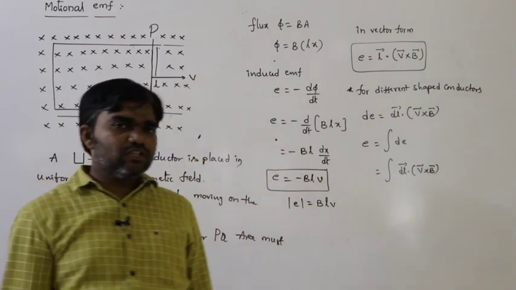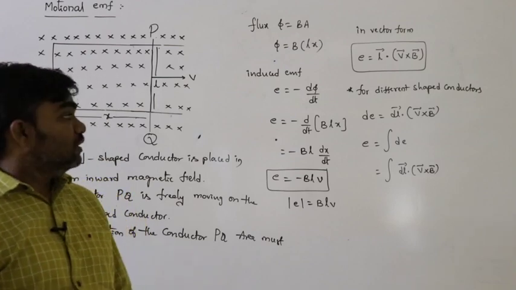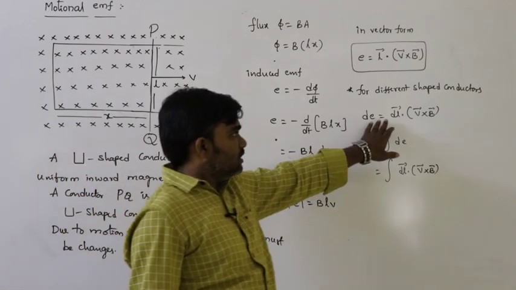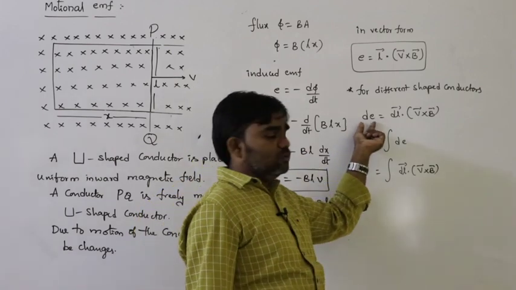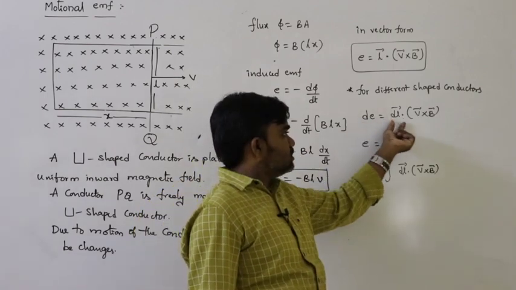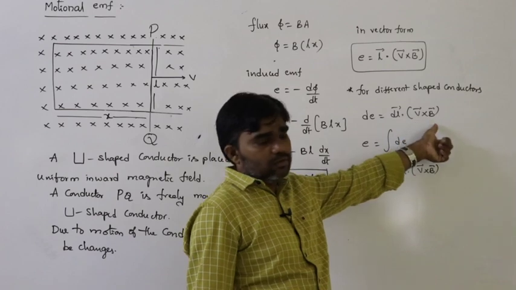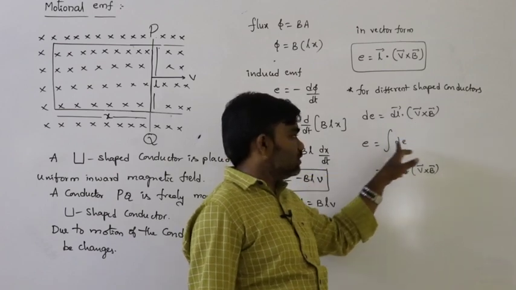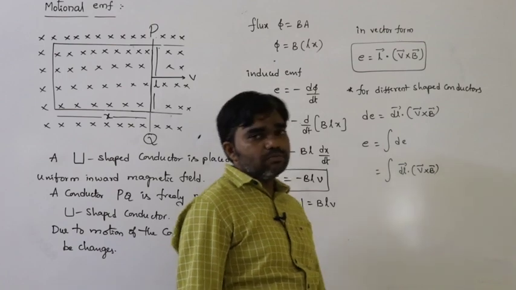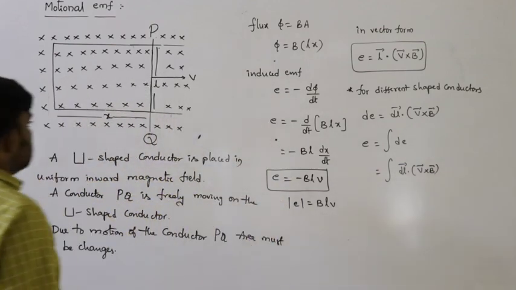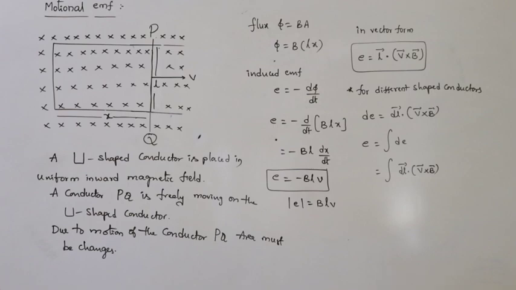For example, if the length of the conductor varies from one position to another, then for a small length dl, what is the EMF induced? dE is equal to dl dot v cross B. The total EMF induced is equal to the integral of dE, so the integral of dl dot v cross B. So that is the situation. This is the motional EMF.